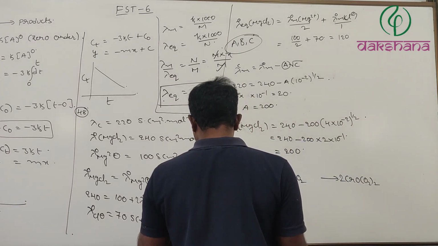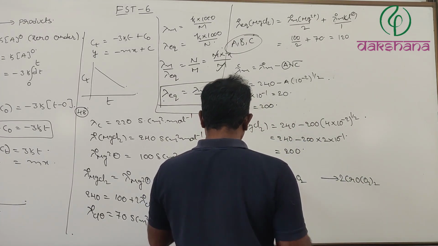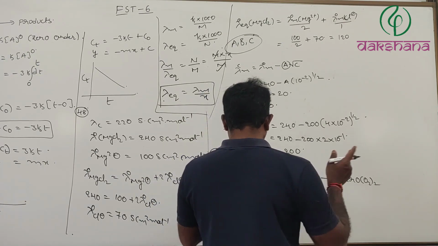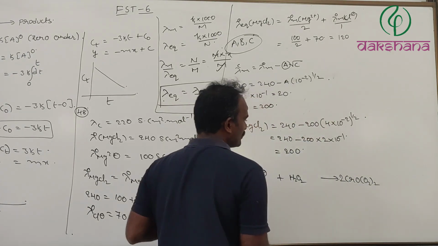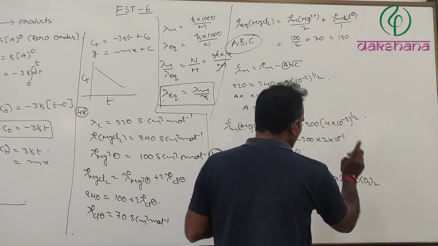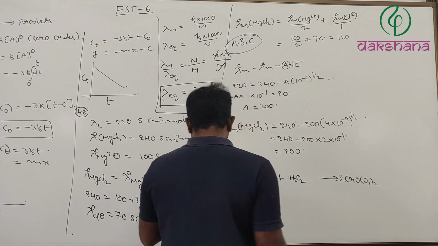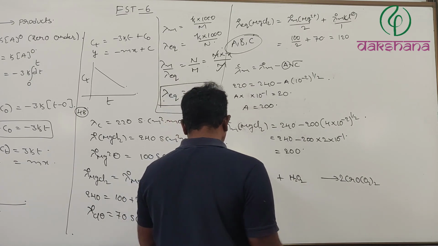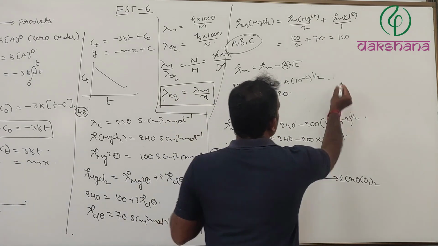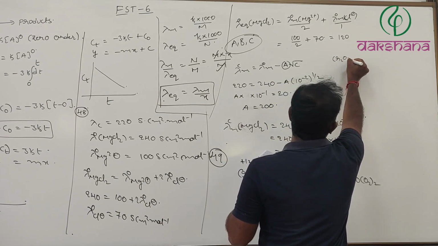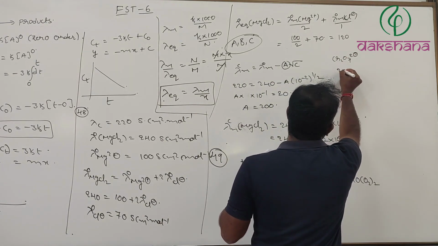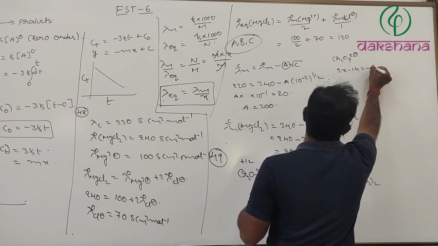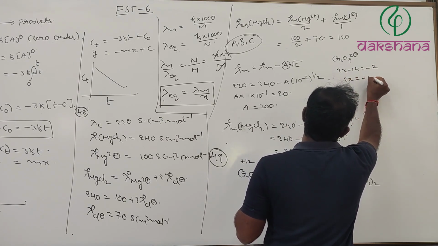Therefore, the chromium oxidation state is not going to change. Then whose oxidation state is changed? The oxygen oxidation state will be changed, from minus 1 to minus 2. For Cr2O7 2 minus, 2x minus 14 is equal to minus 2, so 2x is equal to plus 12.